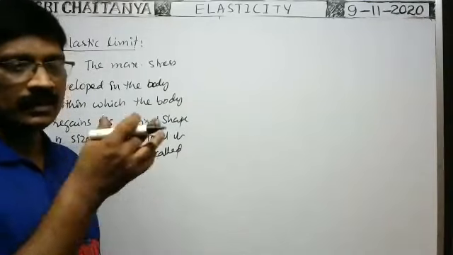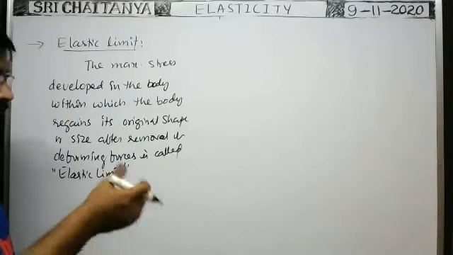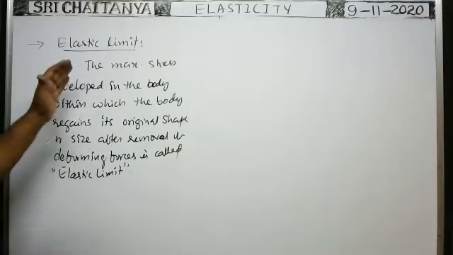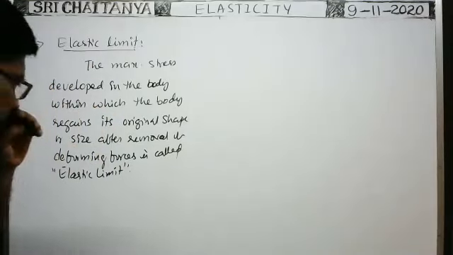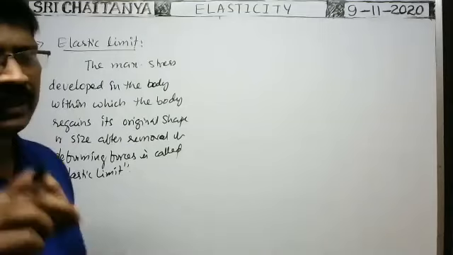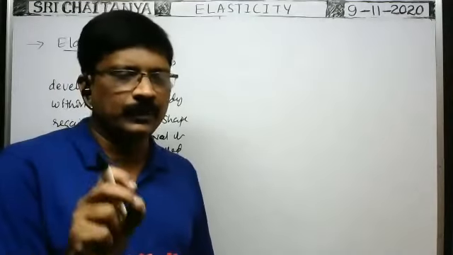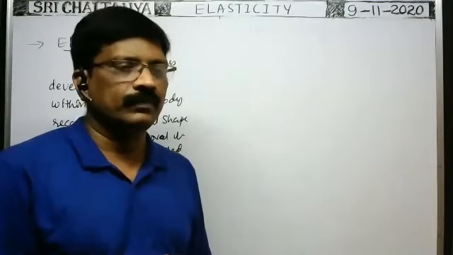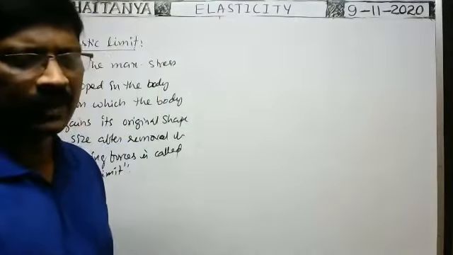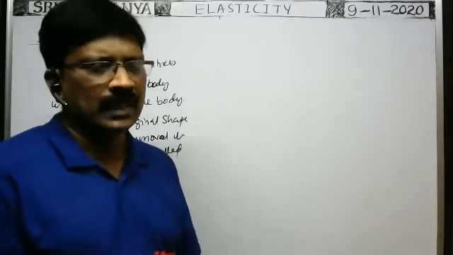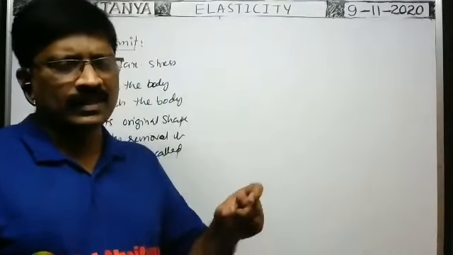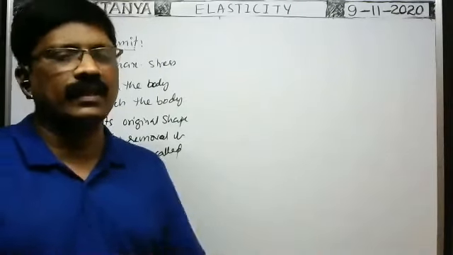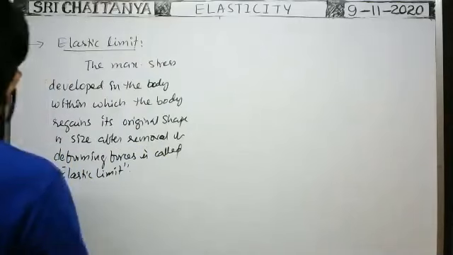So in such limit only we are discussing each and every point. So this is the elastic limit. In this chapter, every topic is discussed within the elastic limit only. That means the body exhibits the property of elasticity. Because the chapter name is elasticity, we are discussing the properties of the elastic bodies only. That's why they must be within the elastic limit.